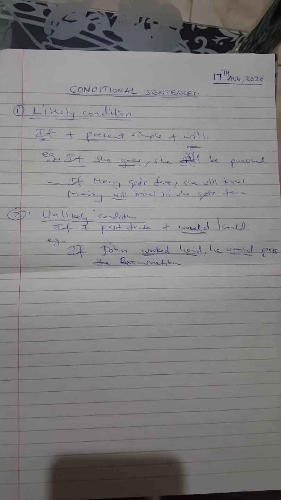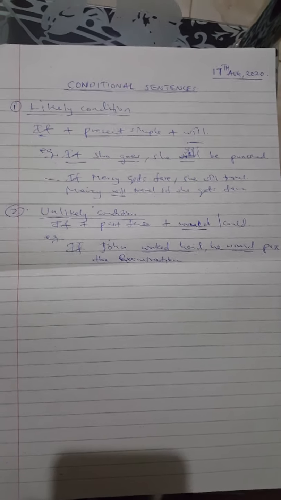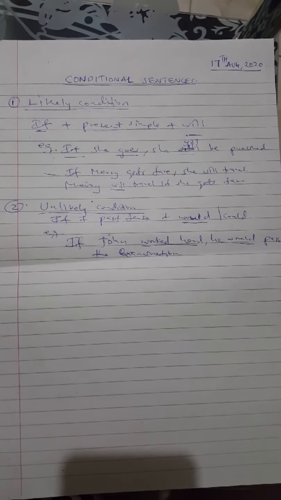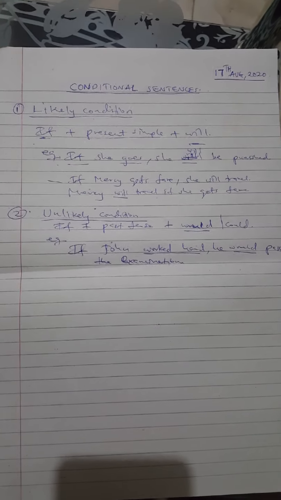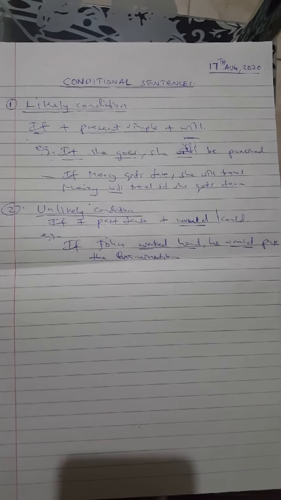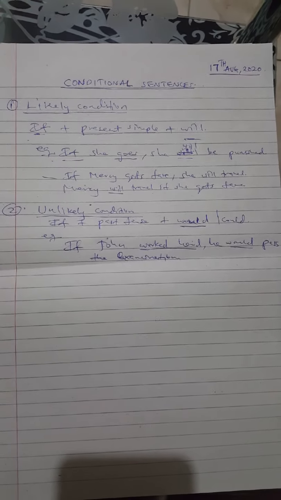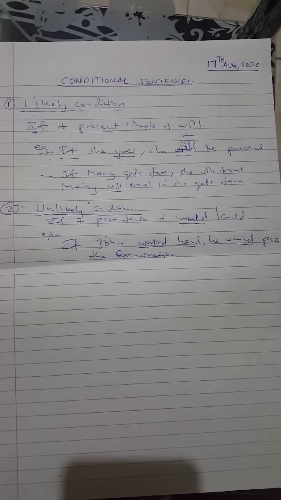Unlikely condition is used when something has not happened, but time has gone and now there is no possibility of you working hard again to pass that examination. You didn't travel, so you talk of "if John had the fare, she would travel," meaning you didn't have it. Then you go to the last condition.